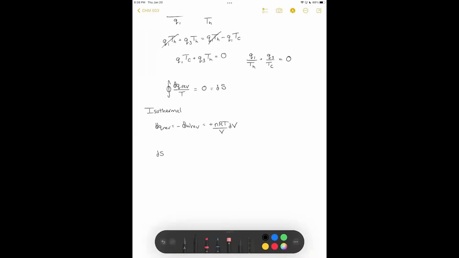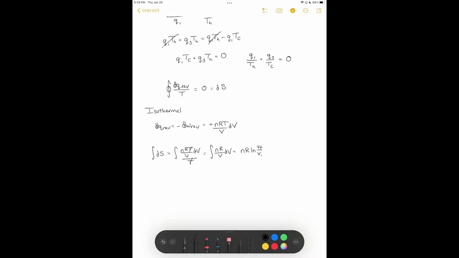So our change in entropy is equal to the integral of dS, which is in turn equal to the integral of nRT over V dV. And this is also all over T because our dS is equal to dq reversible over T. So our T's will cancel out, and our entropy is equal to the integral of nR over V dV, which is simply equal to nR natural log of V final over V initial. Remember that this is how we calculate the entropy for any isothermal process, even if it's not reversible. We have to use the reversible work.